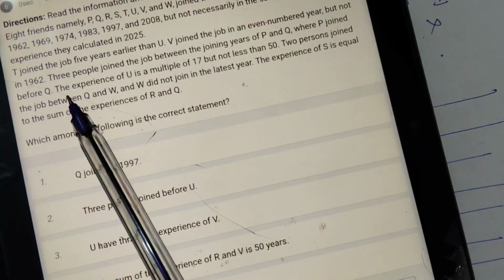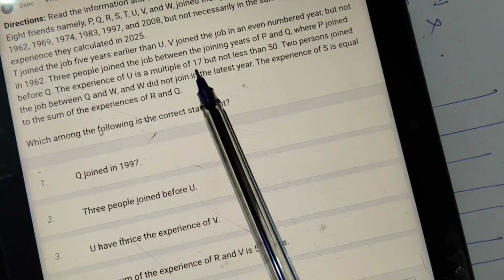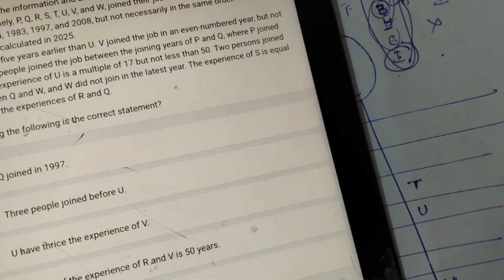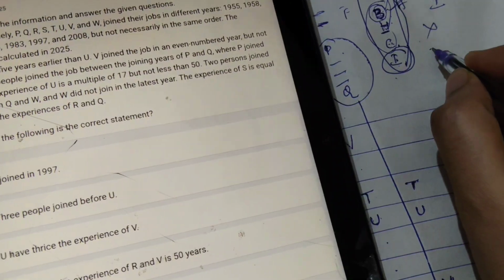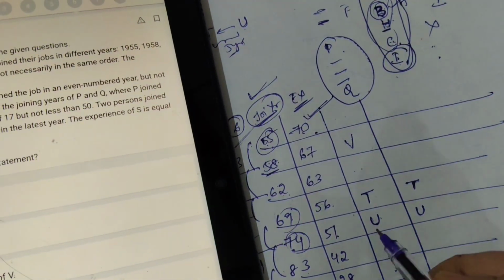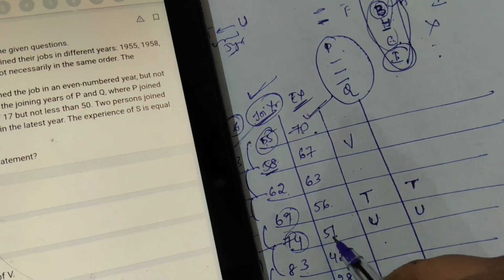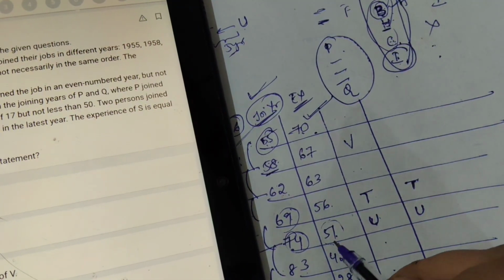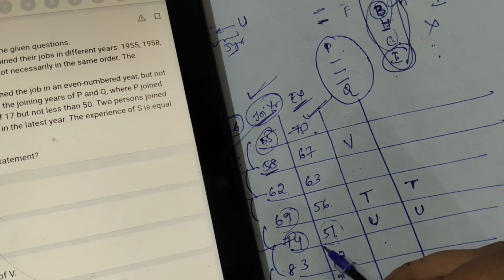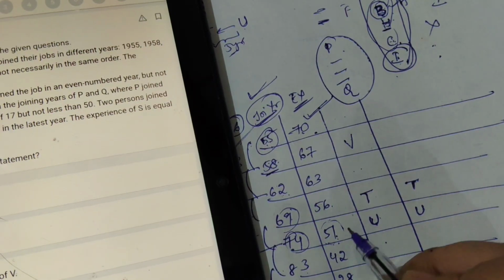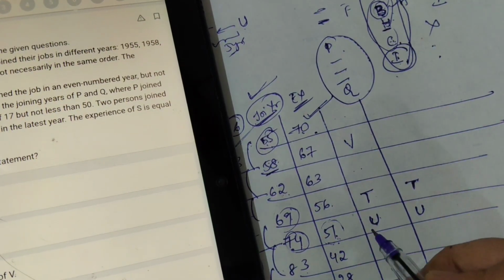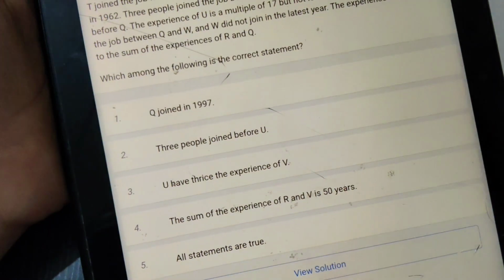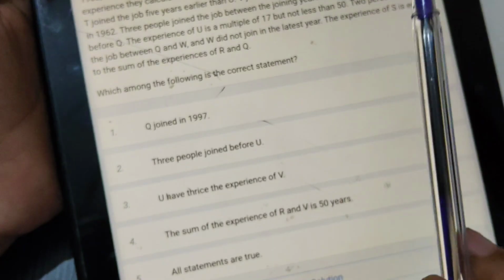Okay, next, the experience of U is a multiple of 17 but not less than 50. See, we already got U with the first hint, where they have given a 17 multiple. 17 3s are 51, and it is not less than 50. So it matches the hint, 51 is more than 50. So this is correct. U we placed correctly based on the first hint itself.